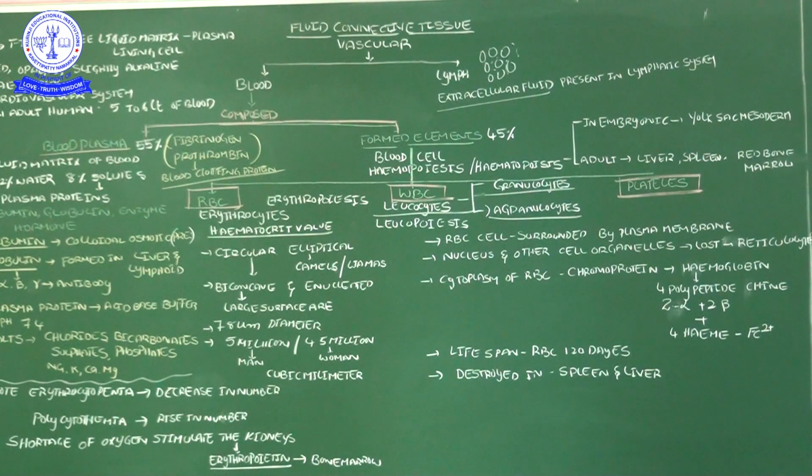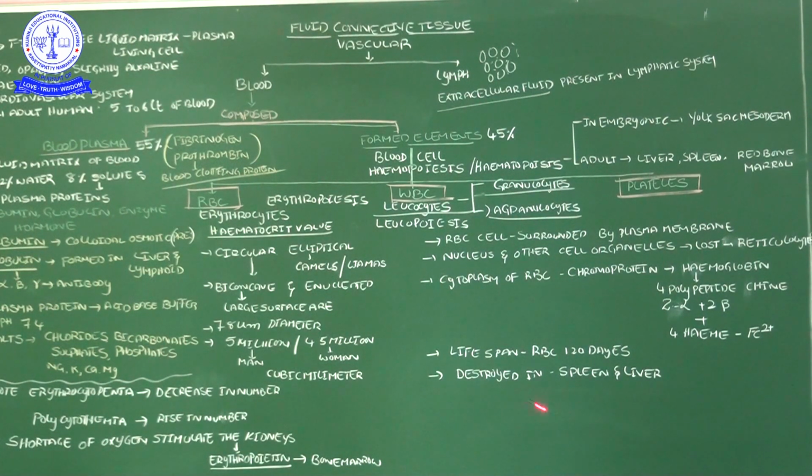Along with that, another thing: the characteristics of RBC cells. RBC cells are surrounded by a plasma membrane, as in all animal cells. There are a nucleus and other cellular organelles at the immature stage, but when the RBC becomes mature, it attains one particular stage, the reticulocyte. Especially in the reticulocyte, the nucleus disappears and some of the cell organelles disappear.